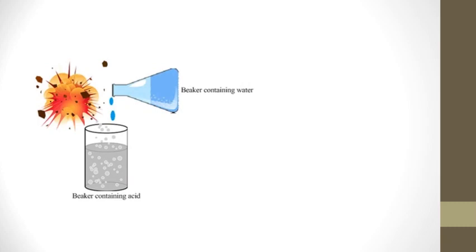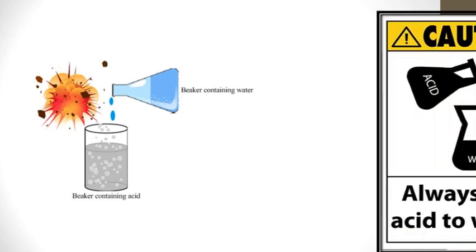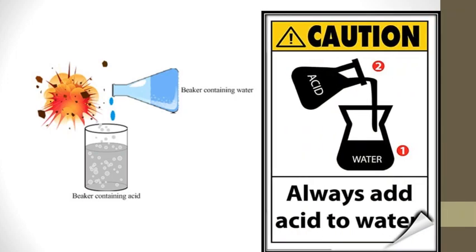Dissolution of concentrated H2SO4, or sulfuric acid, in water generates a large amount of heat. That means when concentrated H2SO4 is dissolved in water, a large amount of heat is produced. Therefore, for dilution, concentrated acid is slowly added to water, and never add water to concentrated sulfuric acid. It will produce enormous heat and cause an explosion. So we have to add acid slowly into the water.